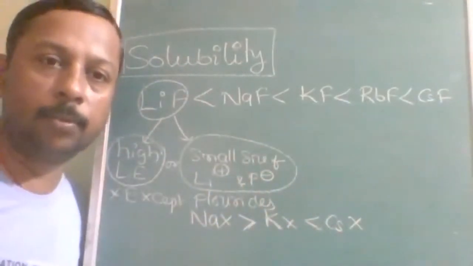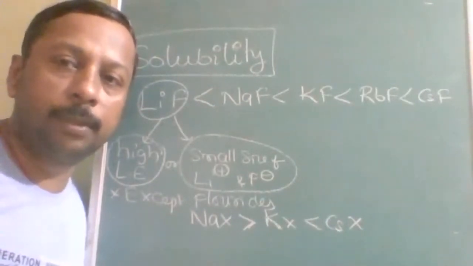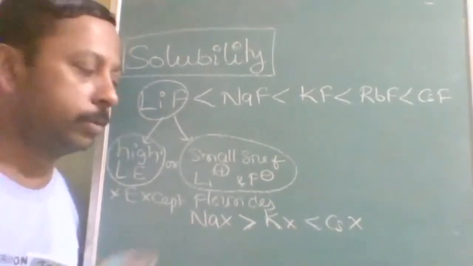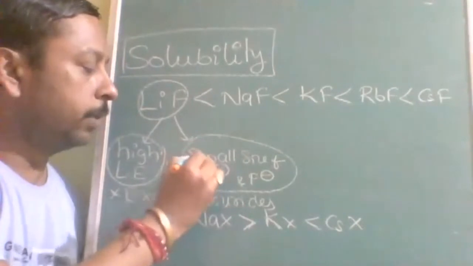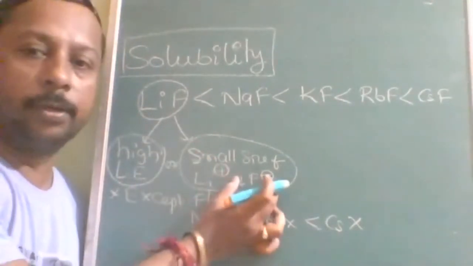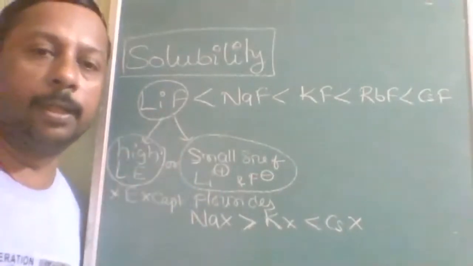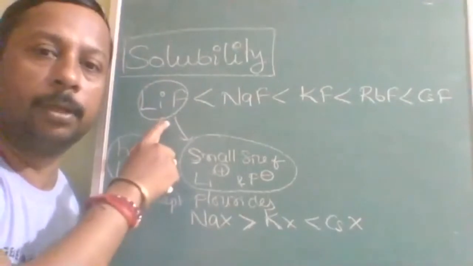Lattice energy means the amount of energy required to remove the ions from the solid state and convert them into isolated gaseous ions. Because of small size, more energy is required, so solubility will be less.